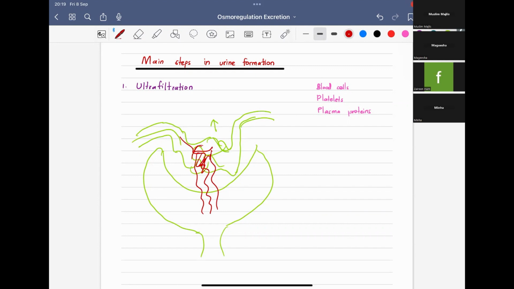So filtration occurs through the capillary walls of the glomerulus. Okay, this is the capillary wall of the glomerulus. It will happen through it, and then the inner wall of the Bowman's capsule. This is the inner wall of the Bowman's capsule.